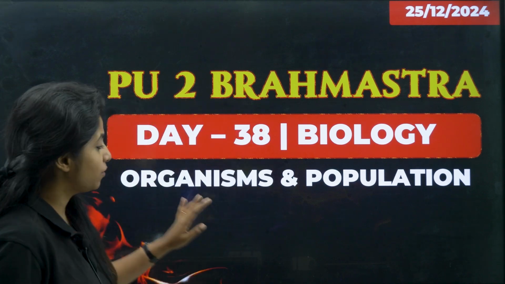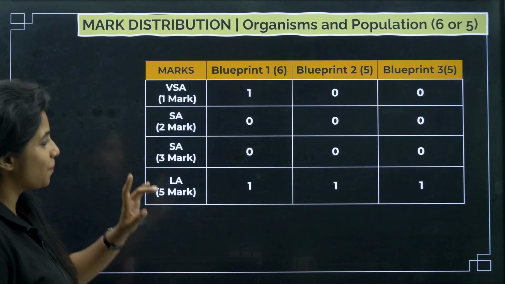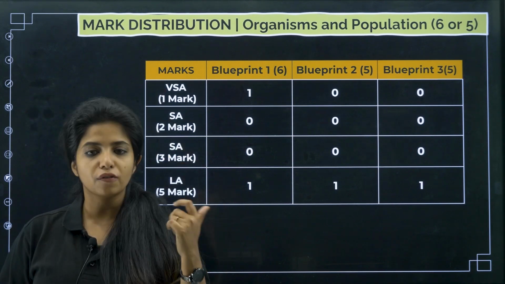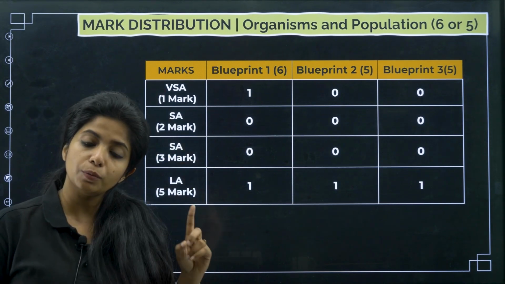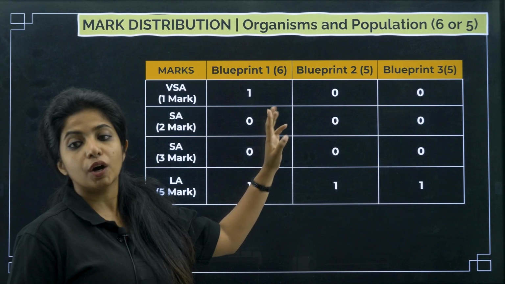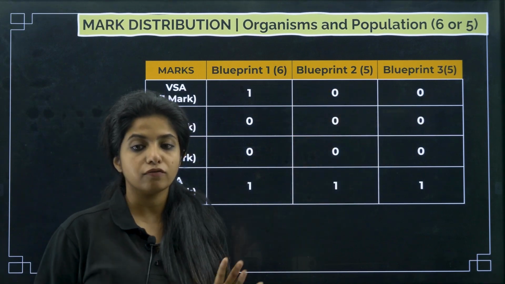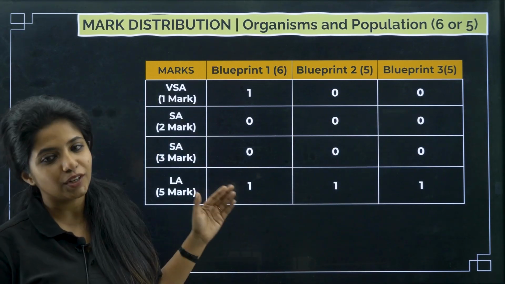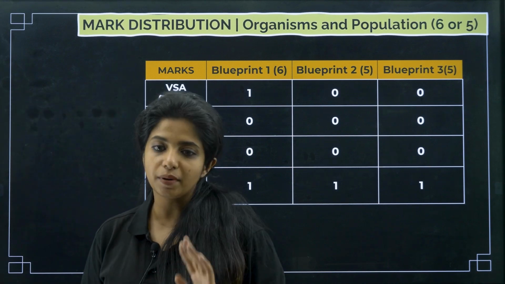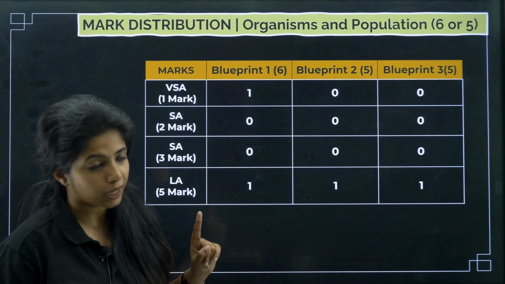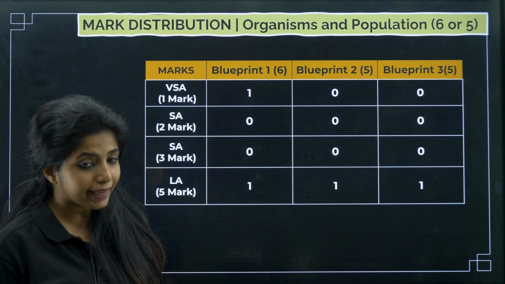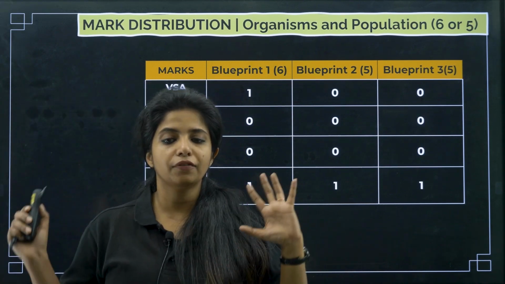Now without delaying any bit, let's get into the topic. So organisms and population holds 6 or 5 marks, my dear children. According to blueprint 1, it will be of 6 marks. According to blueprints 2 and 3, it will be of just 5 marks. So you can expect a 5-marker question for sure according to all the blueprints. So one 5-marker question is going to come from this chapter. Now one 1-marker could also come over here, which is why I have included both 1-marker and 5-marker questions.